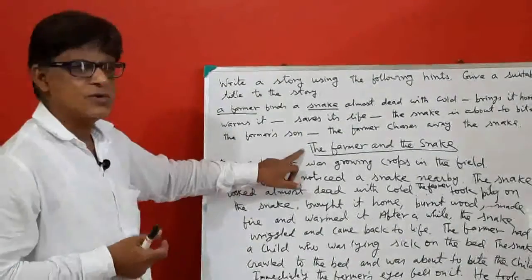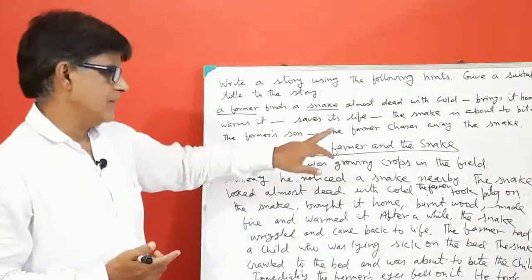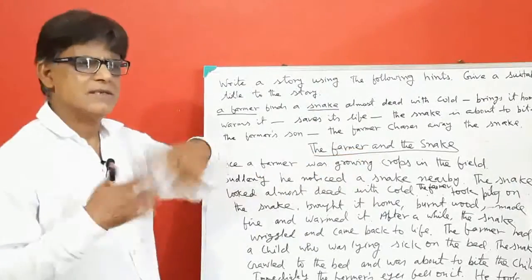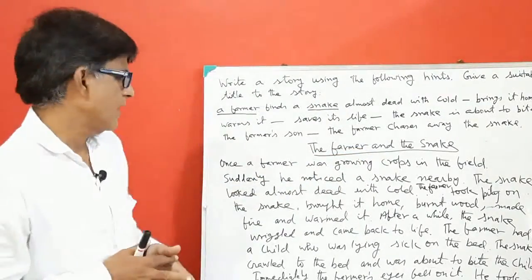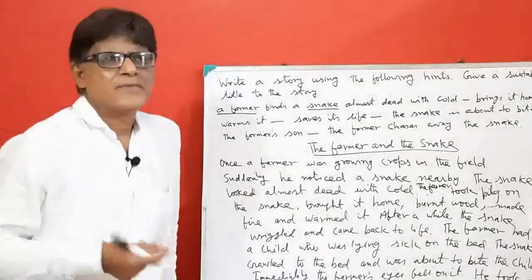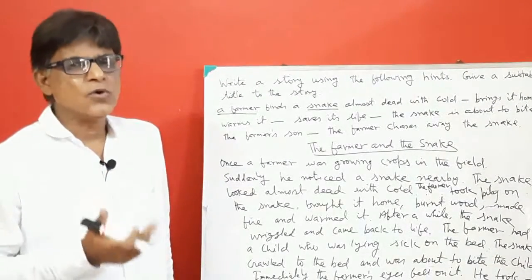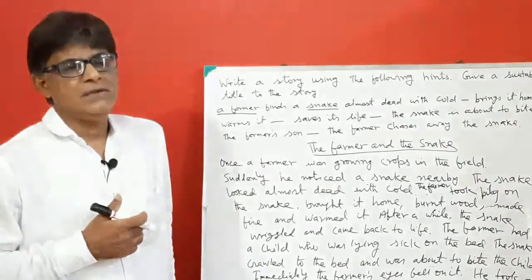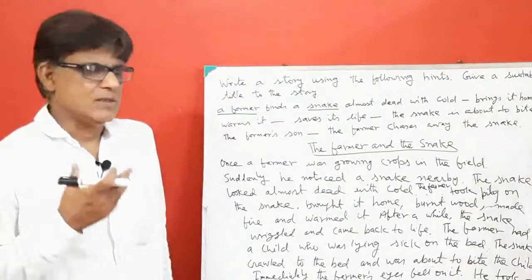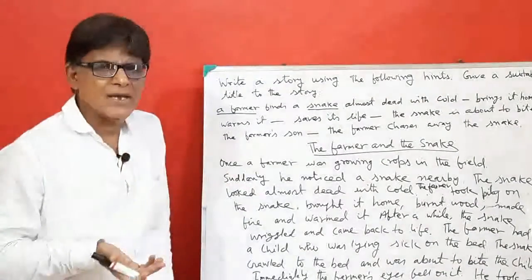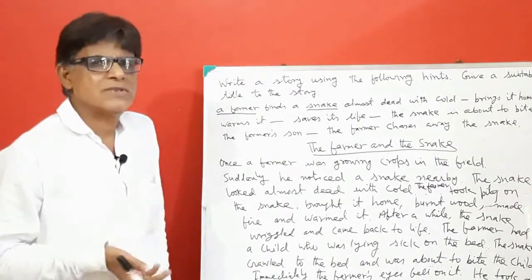The farmer is good, the farmer is kind, but the snake is evil. We can say that the good and the wicked don't lose their nature.